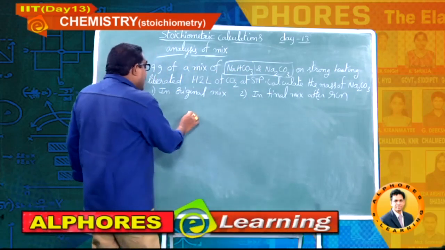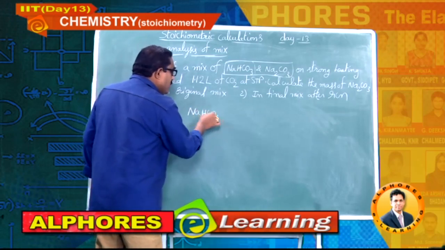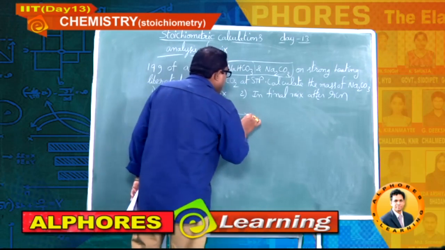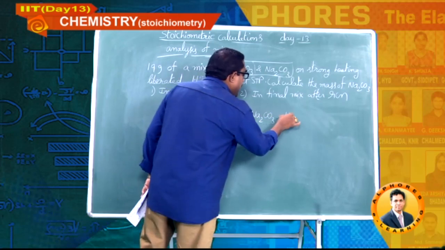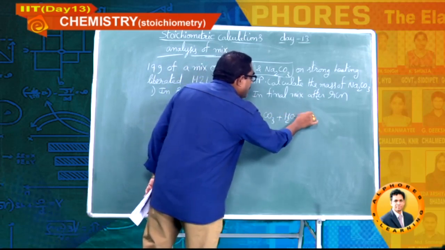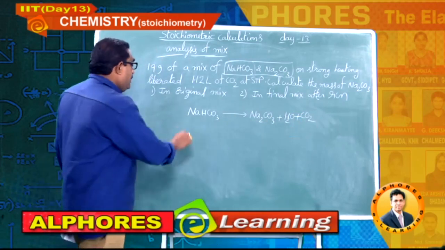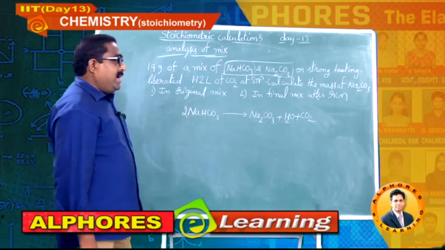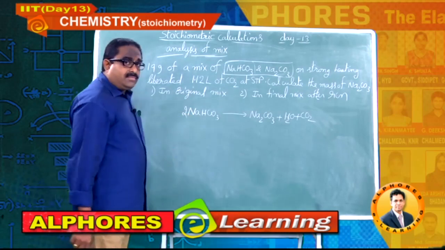Now what is the decomposition reaction of sodium bicarbonate? First of all we should know sodium bicarbonate on decomposition gives sodium carbonate, H2O and CO2. I have already given this in the previous session, students. 2 moles of sodium bicarbonate on decomposition. So now look at the question.